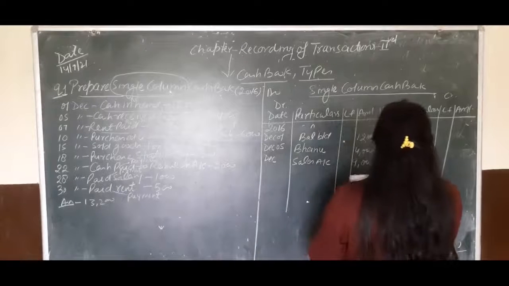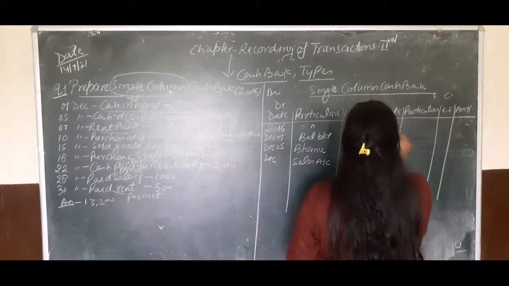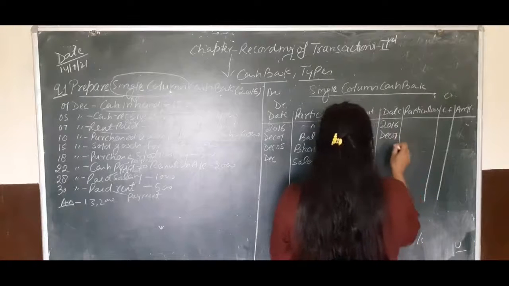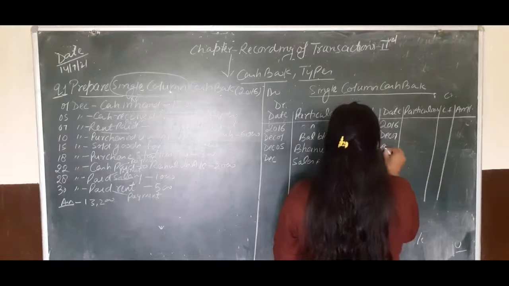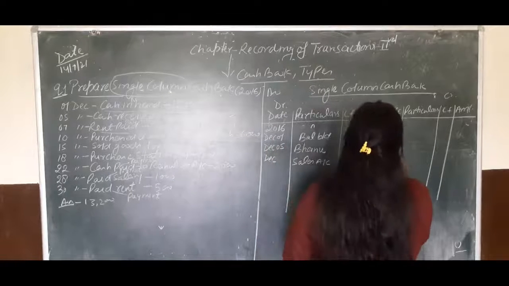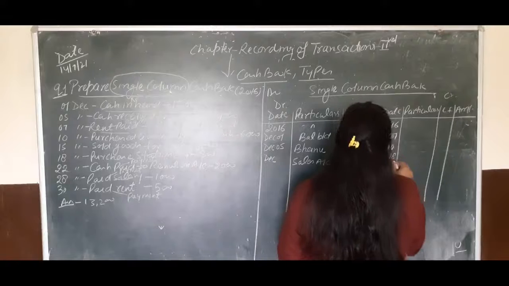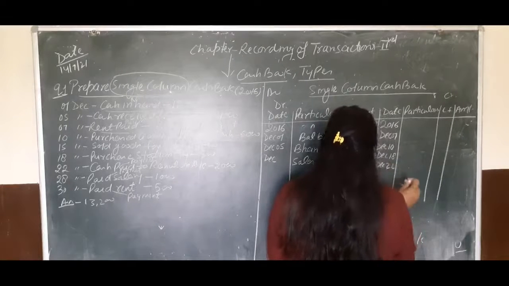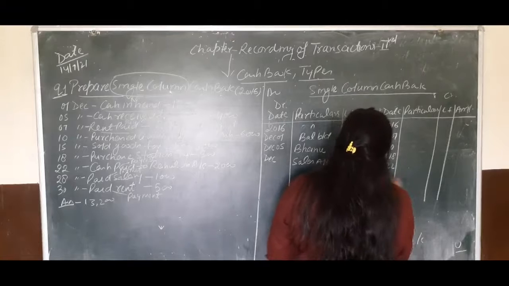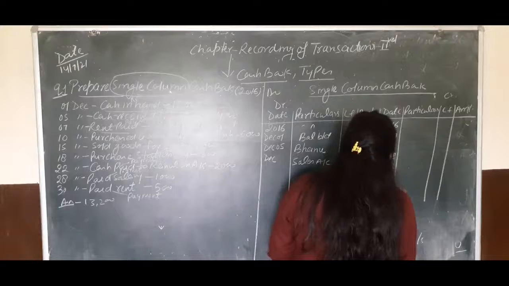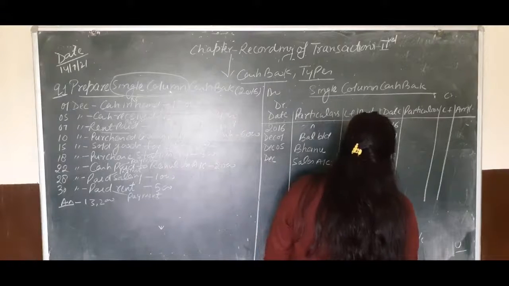Next, on the credit side, December 7. First I will solve the question. December 10, December 18, December 22, December 28, December 30th, and last December 31st.